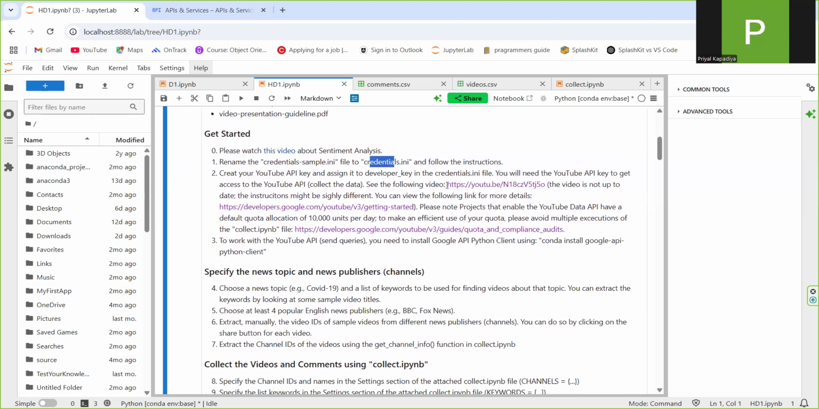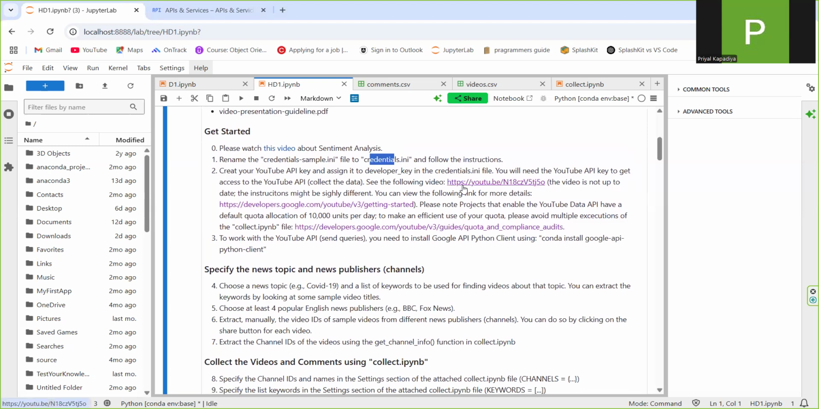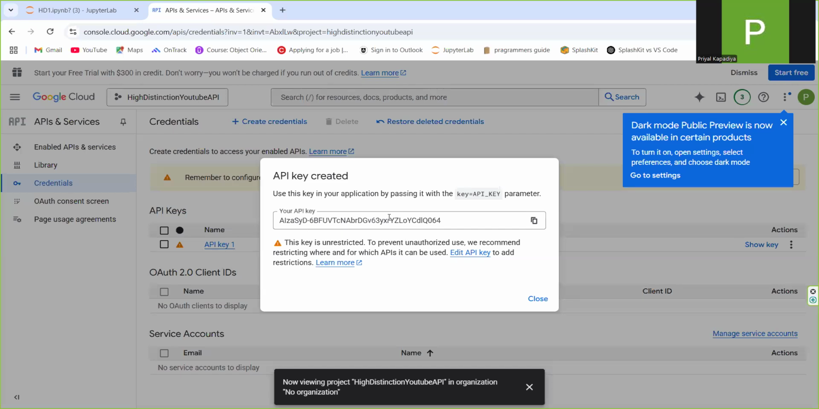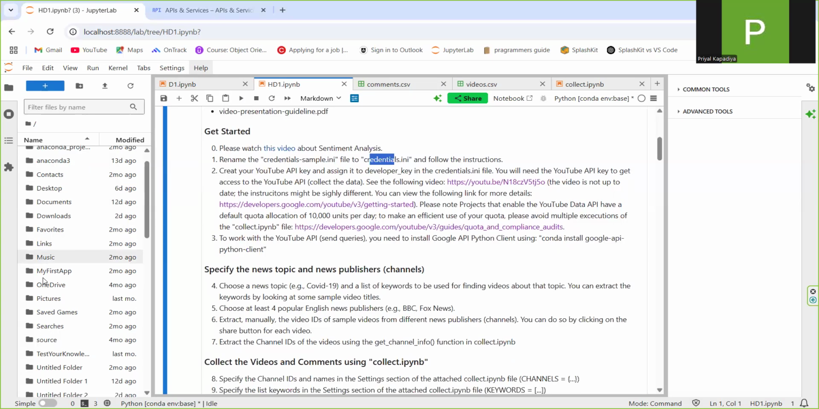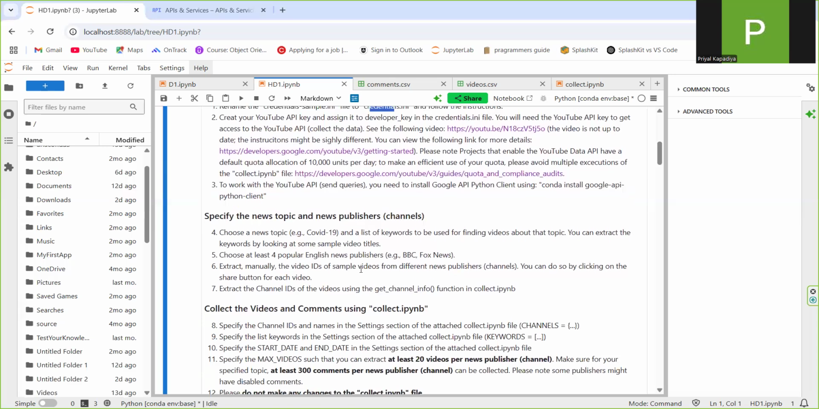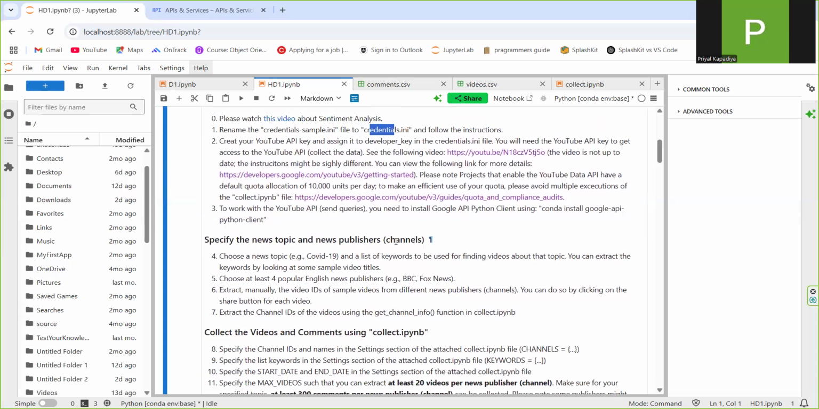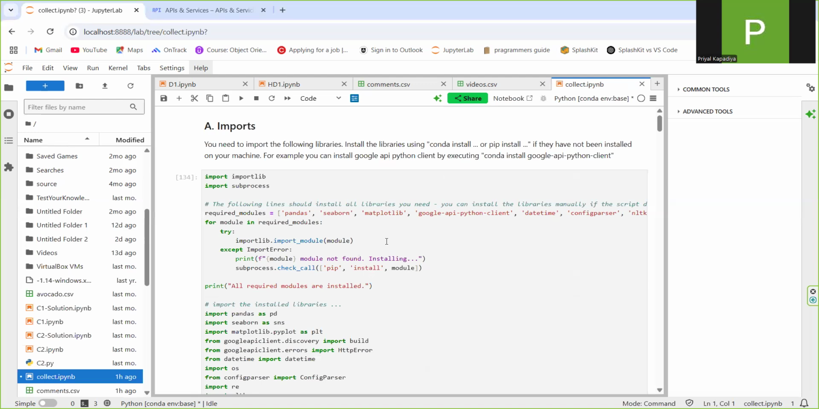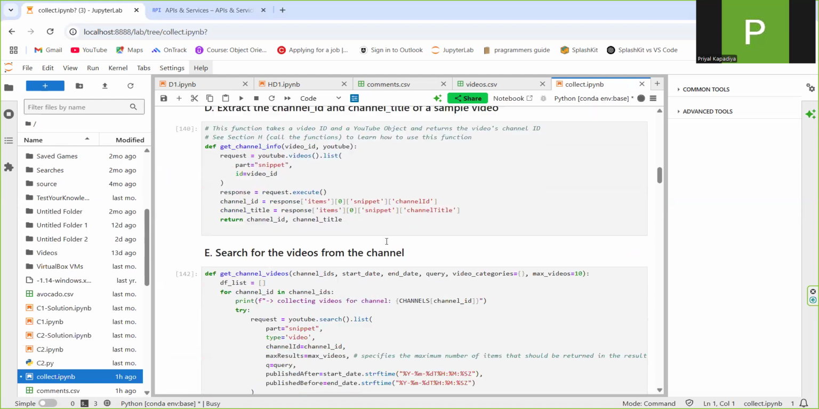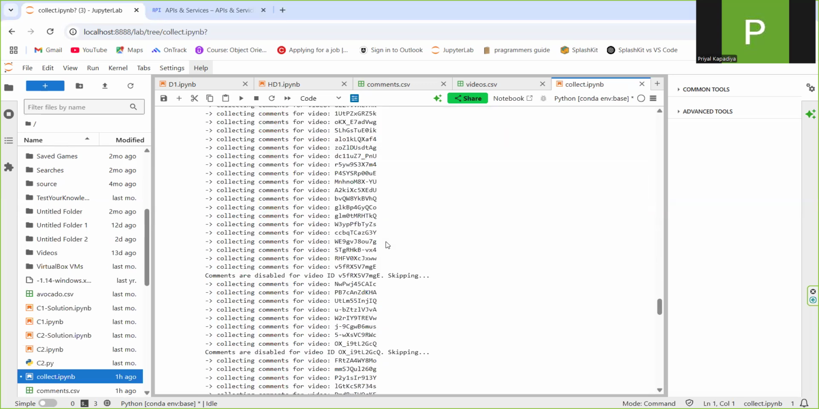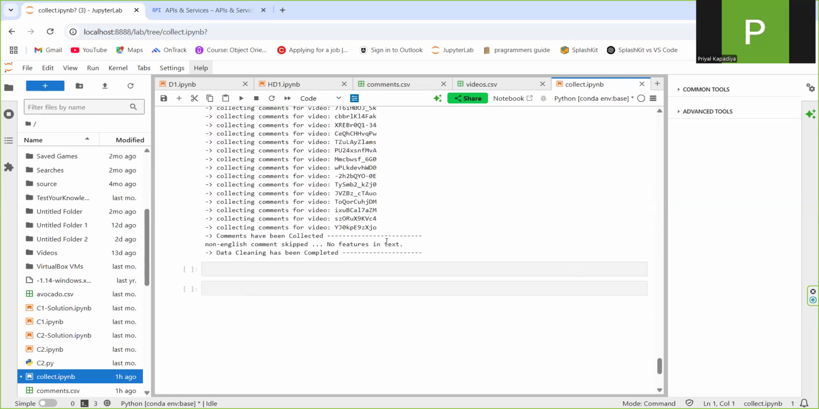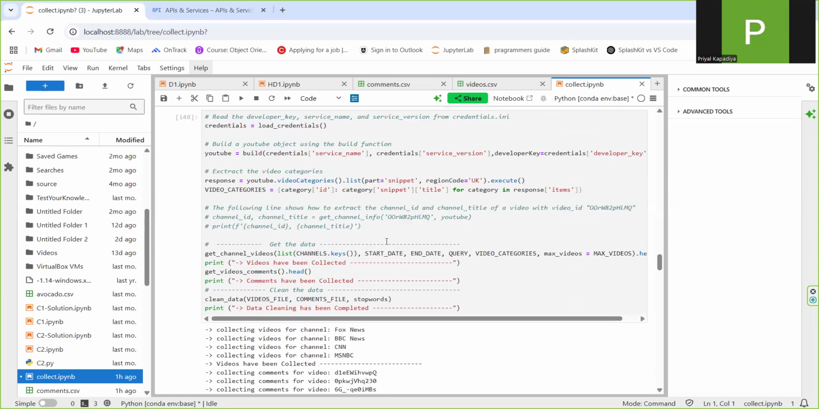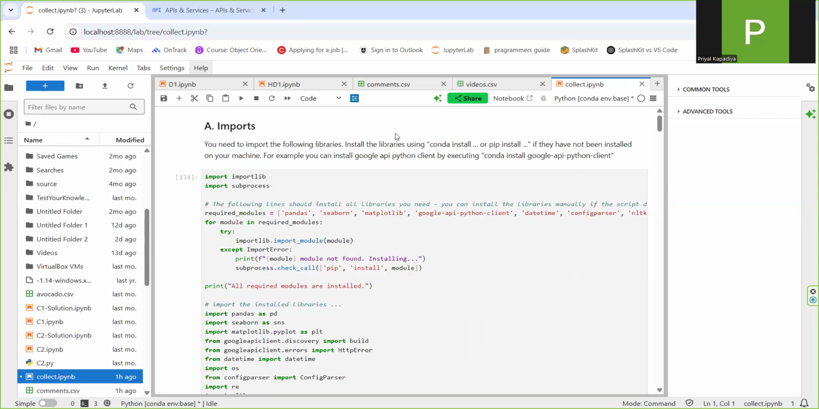Then I created a YouTube API key, which I already did in the first task as well, but I thought of recreating it so that I could have more practice. Here is the API key I created, and then I changed the API key in the credentials file, and then I ran all the collect.ipynb cells, and this is the output of the last function, which calls all the functions created in the collect file.